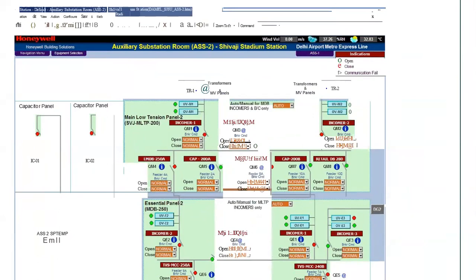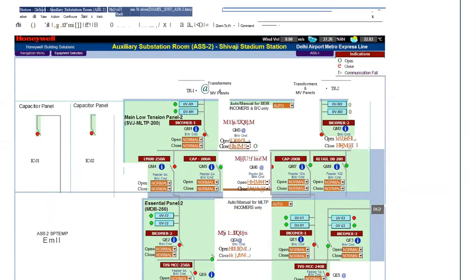Even if we don't have BMS or SCADA in the system, this is achieved by a small PLC kept in the panel. Honestly, I am not very sure about other installations, but in any metro system this automation works: if incomer one fails, the bus coupler gets on; if incomer two fails, the bus coupler gets on.